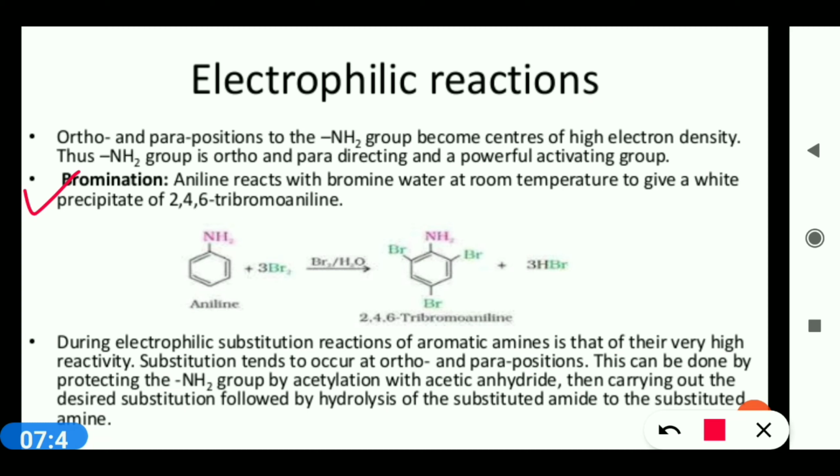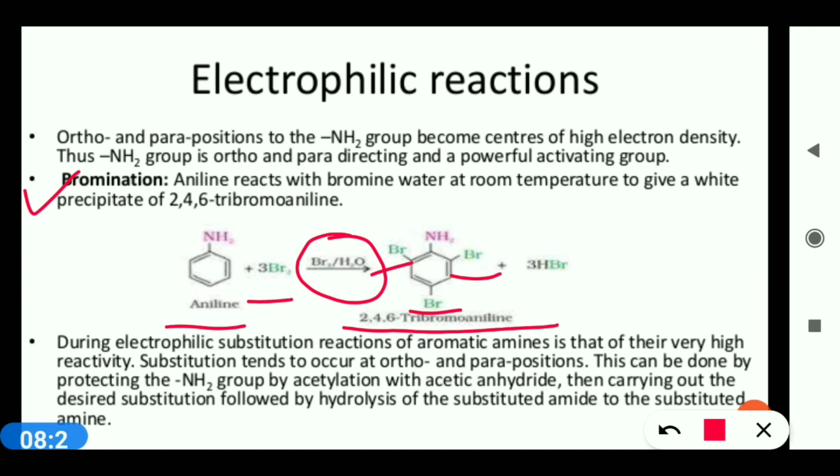When we talk about bromination, for example, when aniline reacts with bromine at room temperature, it will give a white precipitate of 2,4,6-tribromoaniline. This means if the reaction takes place in aqueous medium, the attack will be altogether at ortho and para. During electrophilic substitution reactions of aromatic amines, very high reactivity is there. Substitution tends to occur at ortho and para positions.